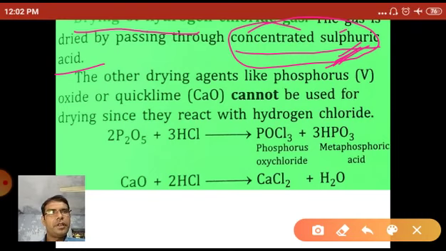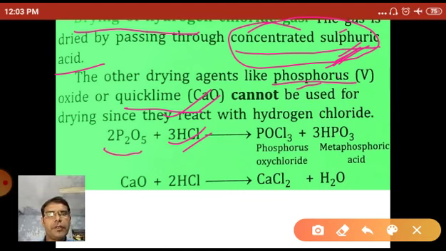Other drying agents like phosphorus pentaoxide and quicklime CaO cannot be used for the drying of hydrogen chloride gas because they react with the hydrogen chloride gas and form their respective compounds.